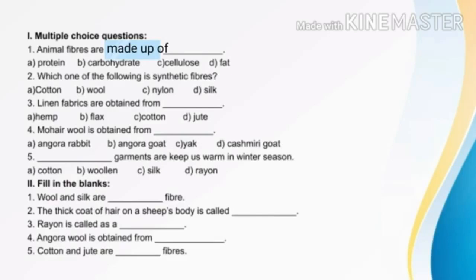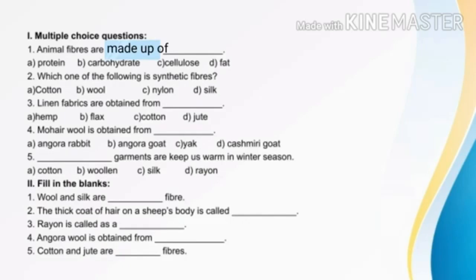Answer is protein. Next one, which one of the following is a synthetic fiber? A, cotton. B, wool. C, nylon. D, silk. Cotton, wool and silk, these three are obtained from nature. Nylon is obtained from chemicals. So, nylon is a synthetic fiber.